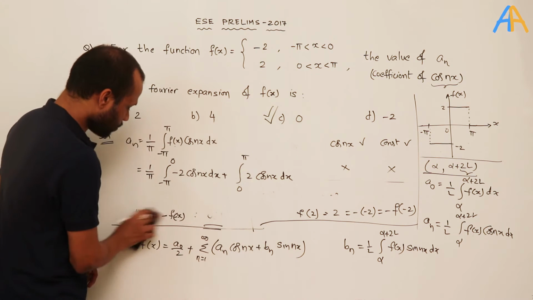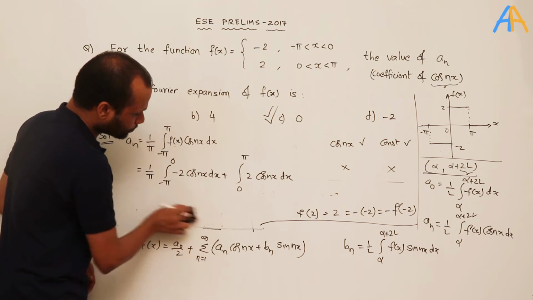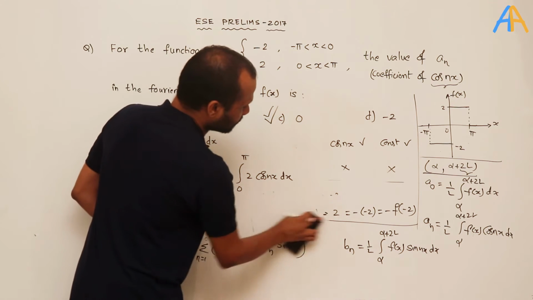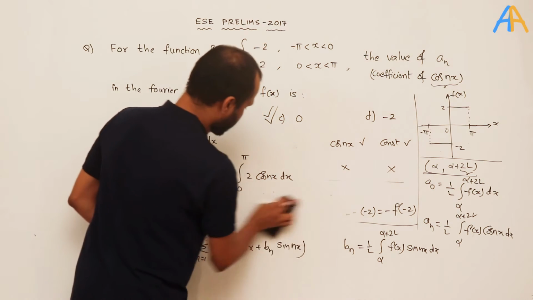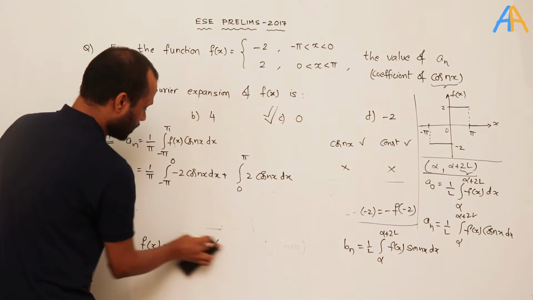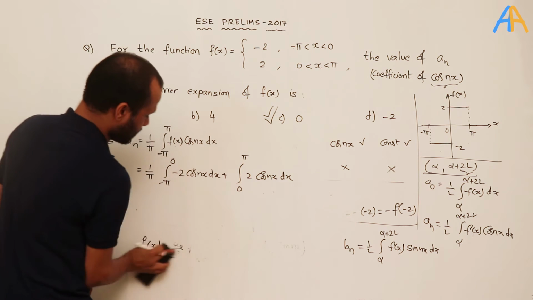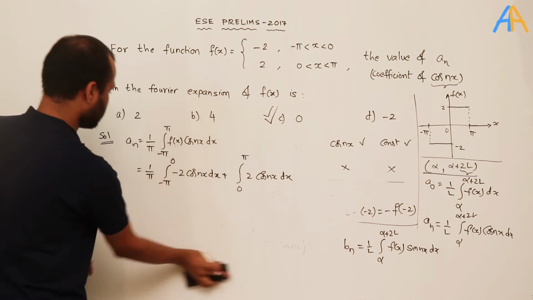Now, what is the integration here? Integration of cos nx is sin nx by n, correct?